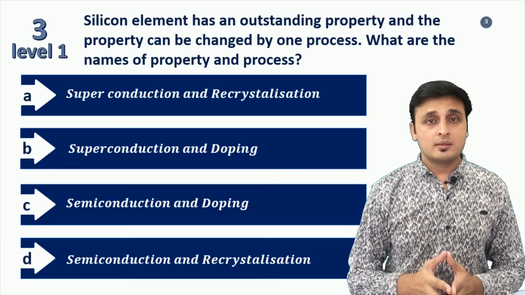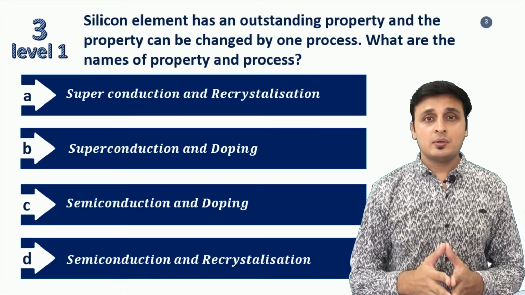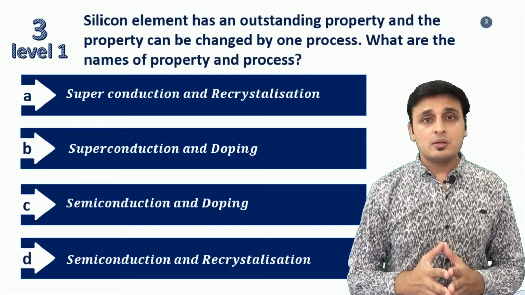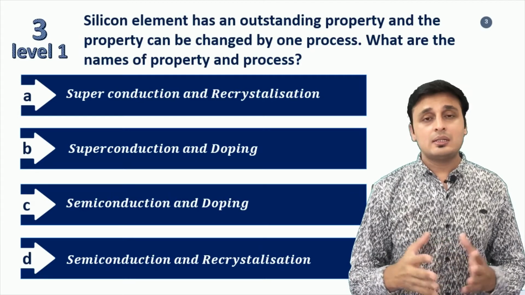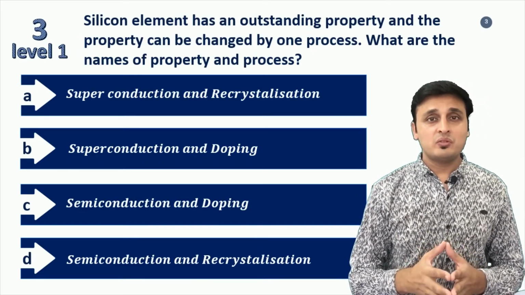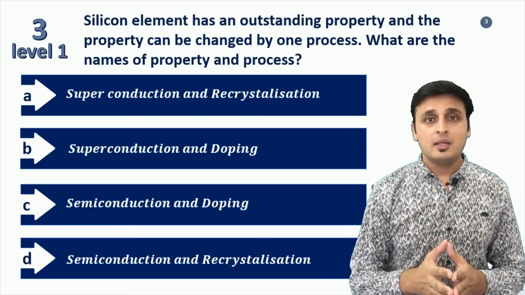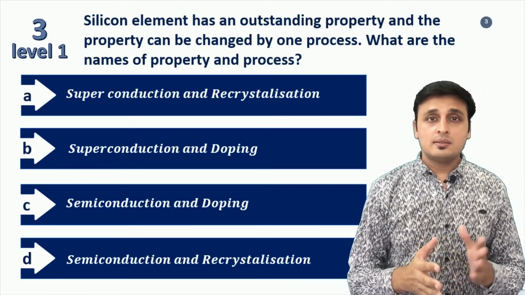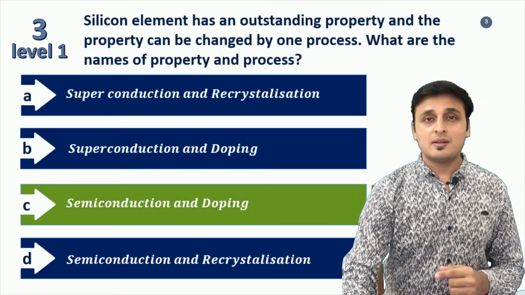Silicon is a semiconductor, and the property we call semiconduction is a great part of silicon which we use for our different purposes. Now, silicon cannot conduct electricity at normal temperature. When the temperature is raised, it is a good conductor of electricity. Doping is the process by which we can modify this property of electrical conductivity of silicon, and therefore the correct combination of the answer is semiconduction and doping, and the correct answer is option C, semiconduction and doping.